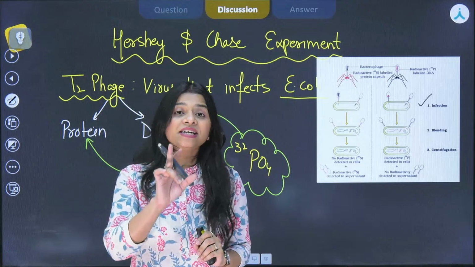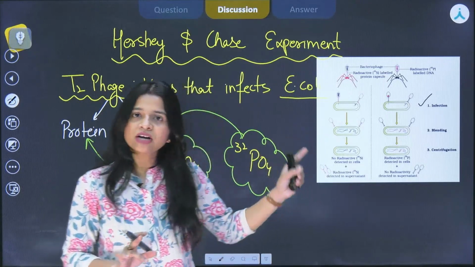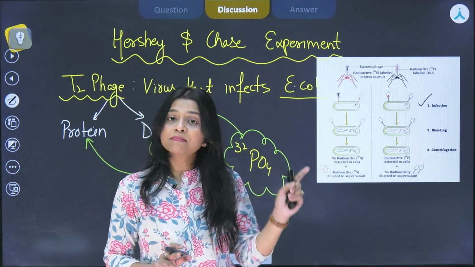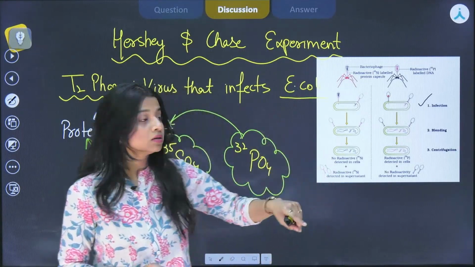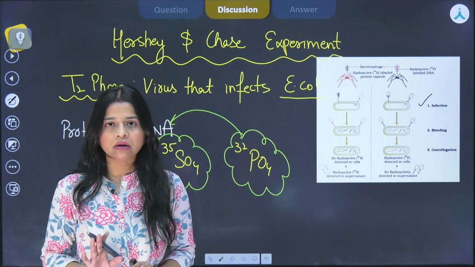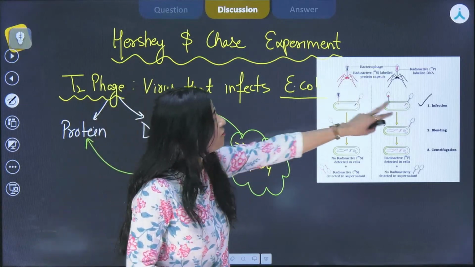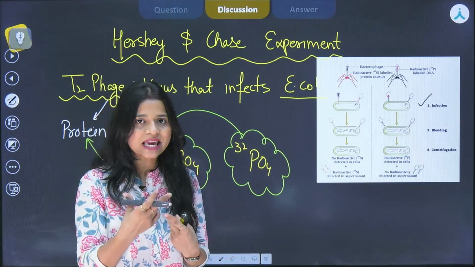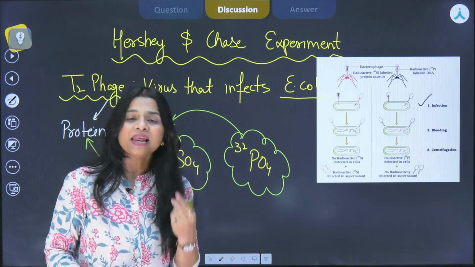So if the genetic material was protein, the protein would have been transferred into E. coli, and if the genetic material was DNA, it would be the DNA that is transferred into E. coli. So in the first step, we put both of them together, and the infection takes place. The second step is blending.